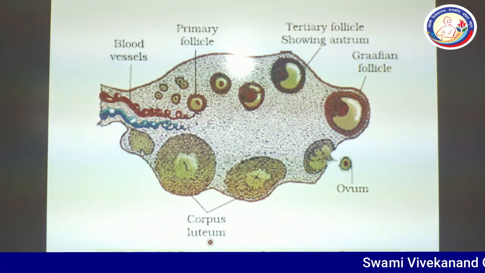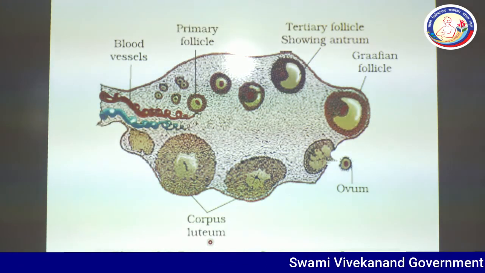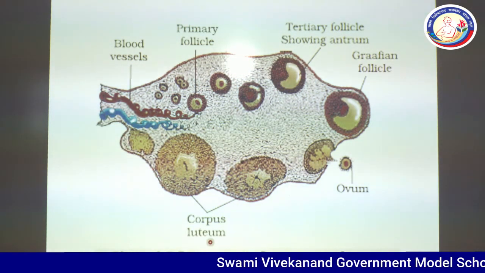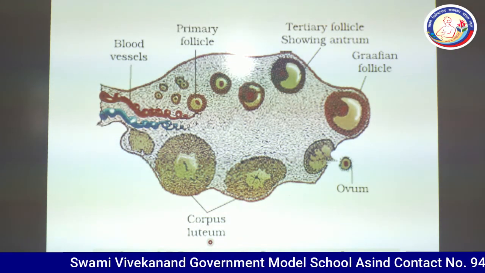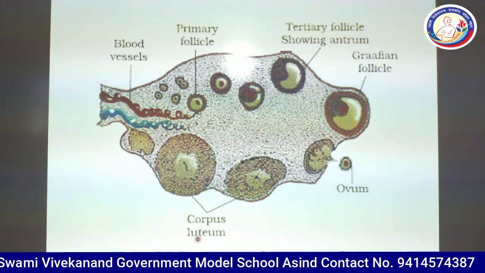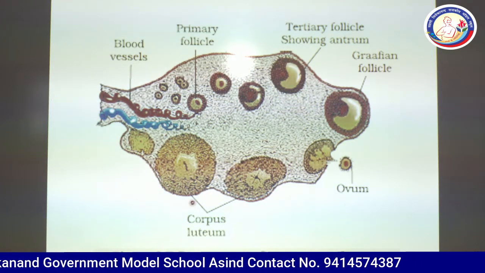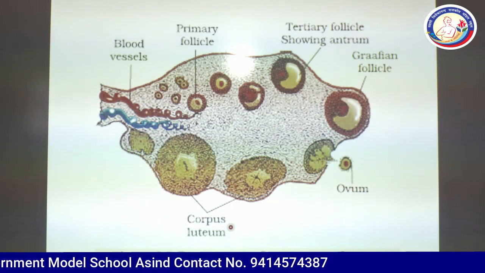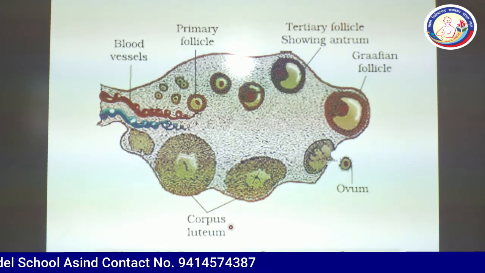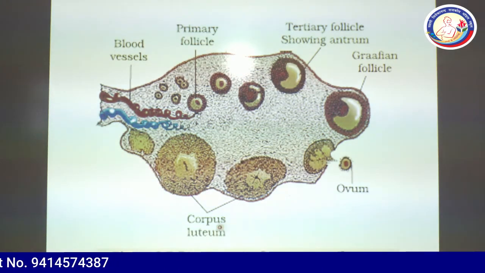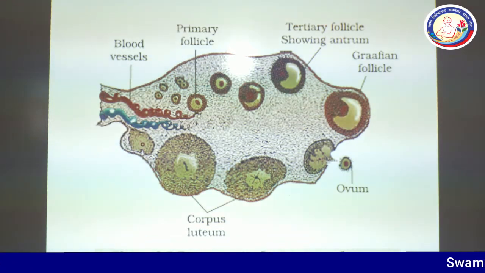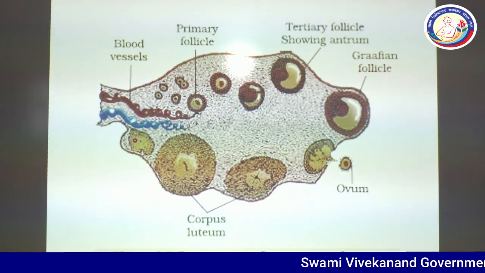One important fact about the corpus luteum is that it is a temporary endocrine gland of the human female body. So many times a question is asked on this point. The corpus luteum releases female sex hormones like estrogen and progesterone, and this process continues up to the 28th day in the ideal menstruation cycle.